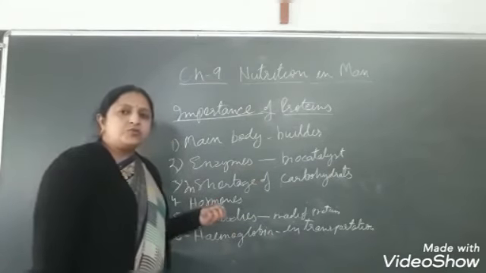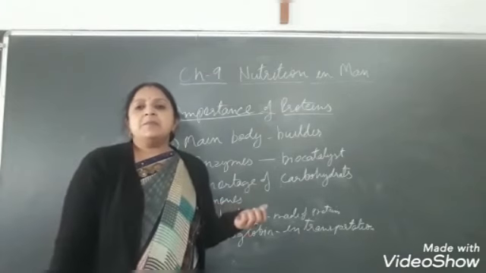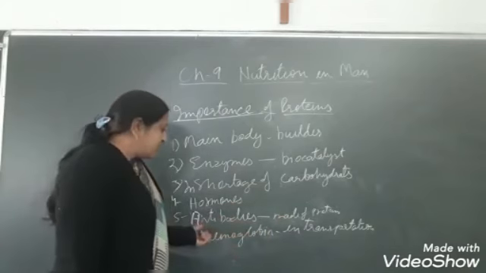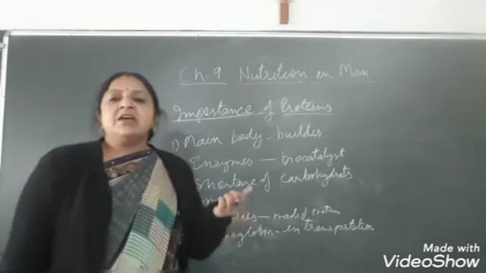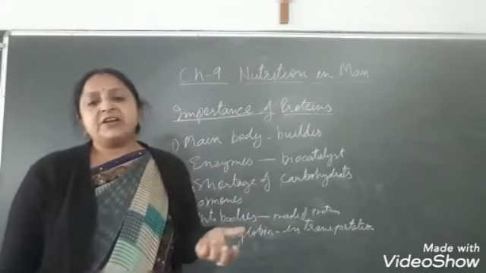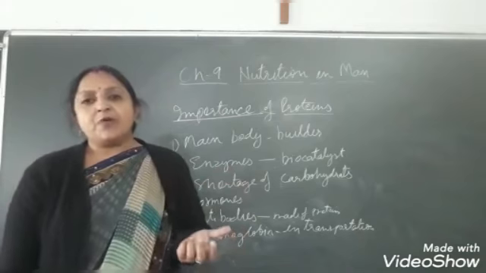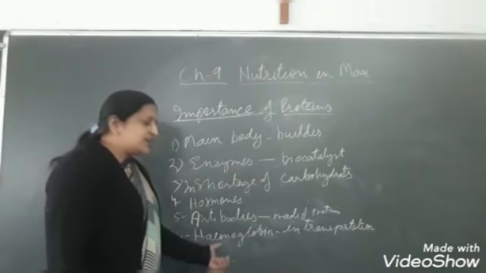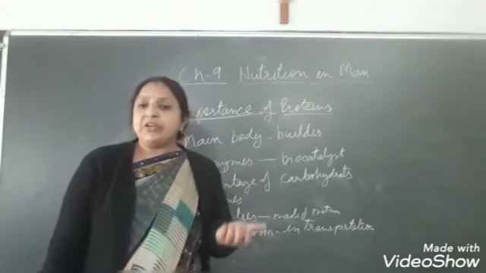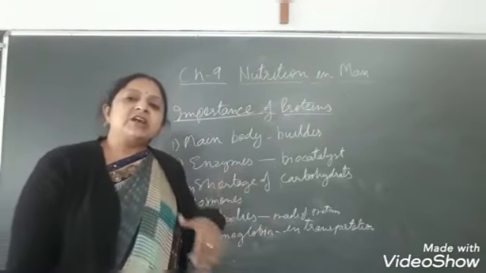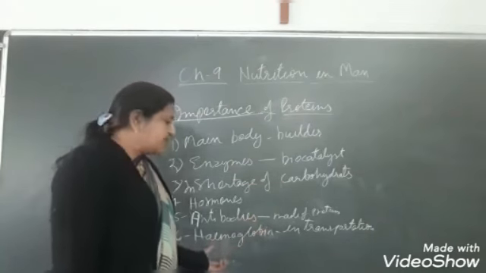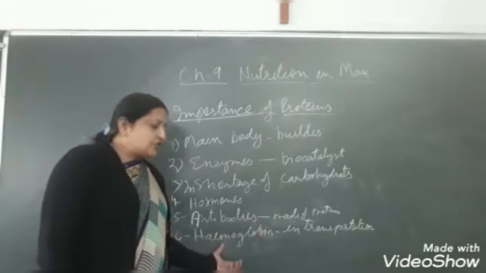Next is the hormones. Hormones are chemical messengers in our body and they are made up of proteins. Next is the antibodies. Antibodies protect our body against several diseases, and they are also made up of proteins. Next is the hemoglobin. Hemoglobin is a form of protein, and it helps in the transportation of oxygen in our body.